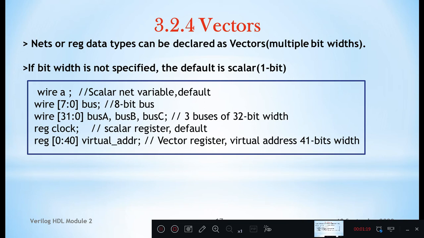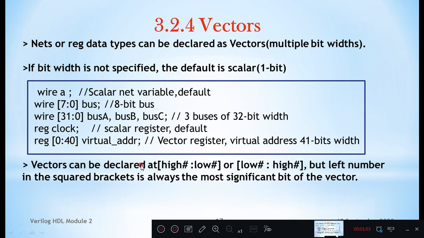Wire means a net declaration, register means a register data type or variable declaration in Verilog. Register clock, so clock acts as a variable of size 1 bit. Register [0:40] virtual address, so here virtual address size is a total of 41 bits. You can observe here [7:0], higher number first, then lower number; here [0:40], lower number first and then higher number.